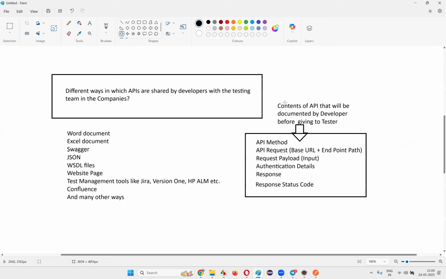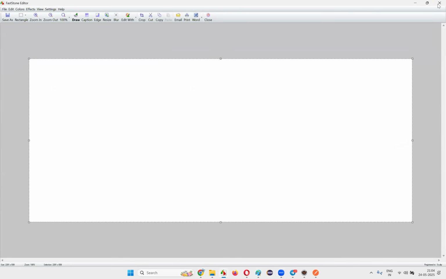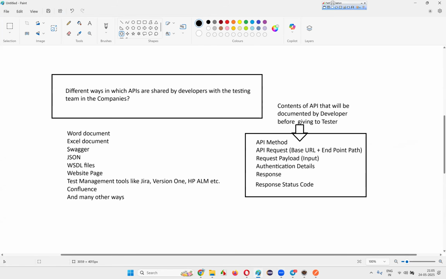This is very important, right? Rather than just focusing on how to perform API testing using the Postman tool, if you don't know how the developer will share the API with you when you join a real-time project tomorrow, you'll get confused, right? Without this knowledge, you'll not understand where to get started in the projects. That's why this kind of concepts are important, guys.